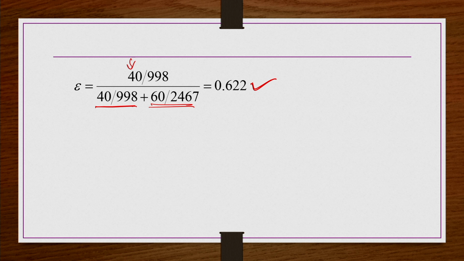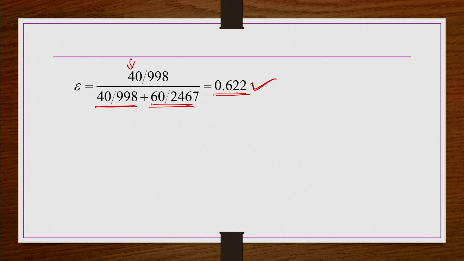If you divide by the respective densities, you will get the volumes. So, the volume of the liquid divided by the total volume gives the volume fraction of the liquid, 0.622. So, 40% is liquid and 60% is solids. So, 40 by rho and 60 by rho p give the volumes of the liquid and the particles respectively. Once you know those volumes, you can take the volume fractions. That is, the volume of liquid divided by the total volume, the volume of particles plus the volume of liquid, gives the volume fraction of the liquid phase, 0.622.